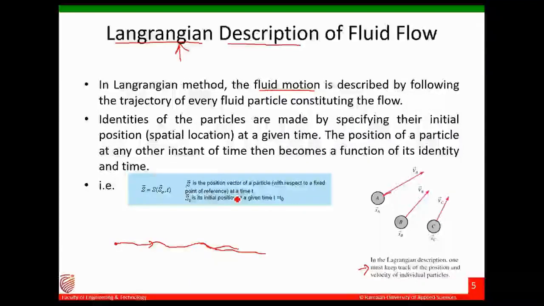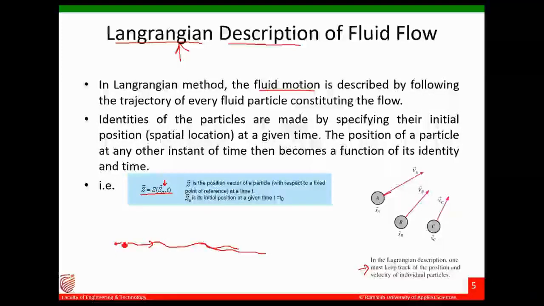Right. So S is the position vector of a particle, S naught is the initial position and T is the given time. So S is equal to a function of S naught and T. This is called the Lagrangian description.